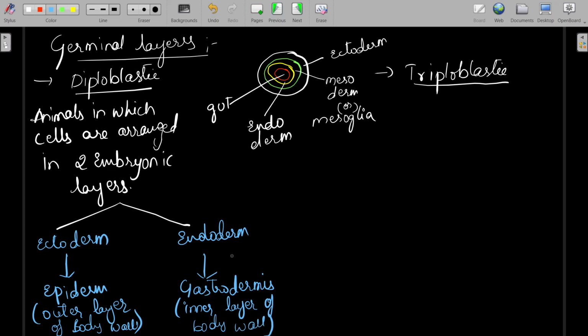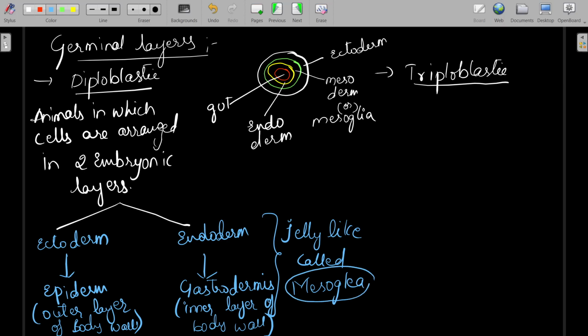Both of these constitute a jelly-like layer called mesoglia. Between the ectoderm and endoderm, there is a central jelly-like layer called mesoglia, and this mesoglia is the term from which the third germinal layer, the mesoderm, is born.